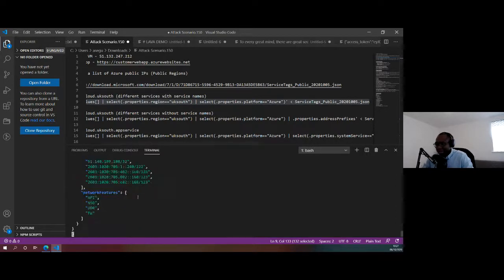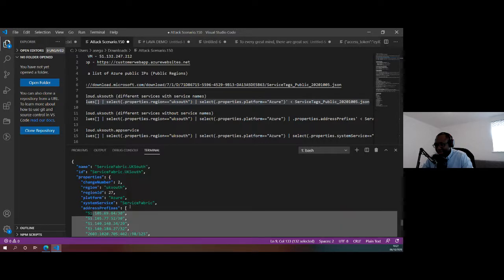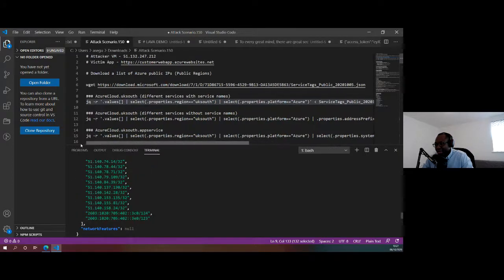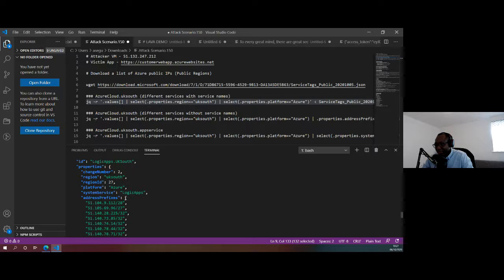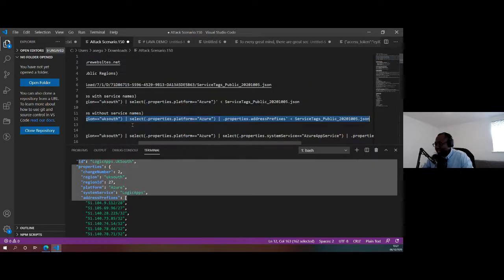If I run that, it's throwing out a lot of information. What you see is it's saying Service Fabric in UK South, and these are the IP address ranges associated with that. It lists it service by service, like Container Registry in UK South. An attacker could then parse this to remove a lot of the other properties and just get the IP address ranges, something like this.